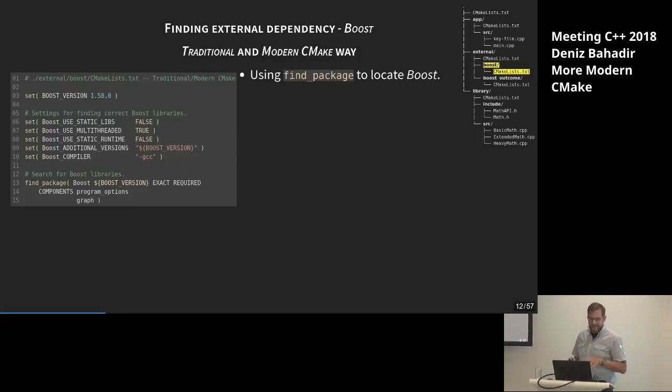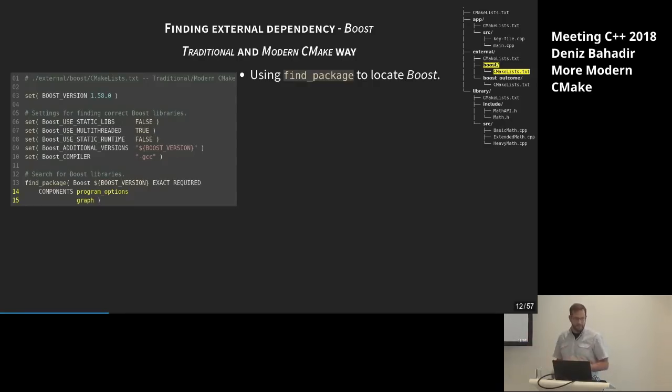If we have set this, we just call the find_package command, and hopefully it will find what we are looking for. And in this case, we are especially looking for the program options and the graph library from Boost. We are handing this especially there because they are really shared libraries, or they are libraries at least, that have to be linked, while a lot of stuff for Boost is header only.